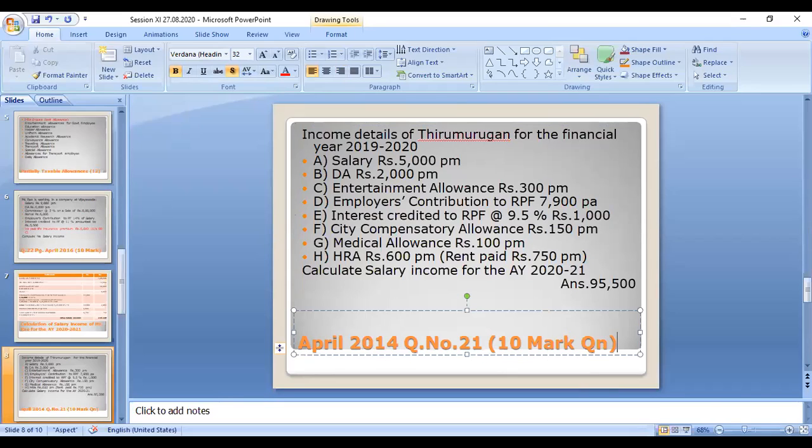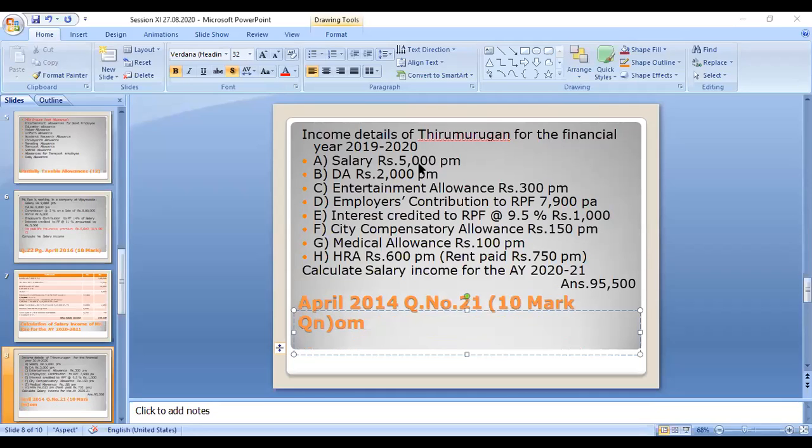Okay, right. Now read the problem. Income details of Thirumurugan for the financial year 2019 to 2020 are given, that is, previous year income is given. From this information you have to calculate the salary income for the assessment year 2021.